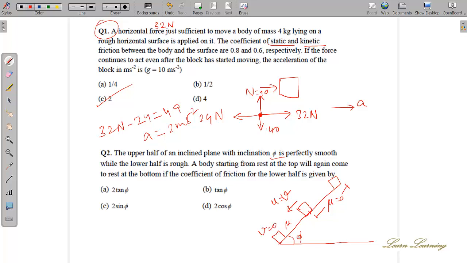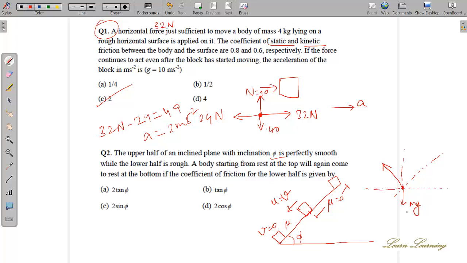First, draw the free body diagram. Gravitational force acts downwards, and the normal contact force acts at 90 degrees to the incline. You have to draw a dotted line straight down, like mg.